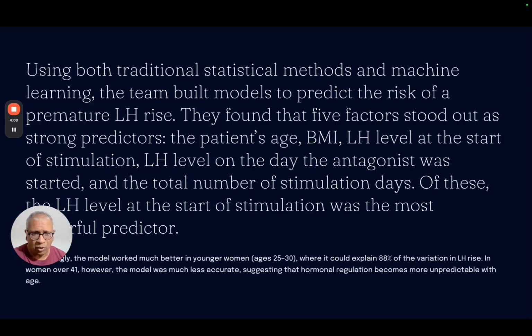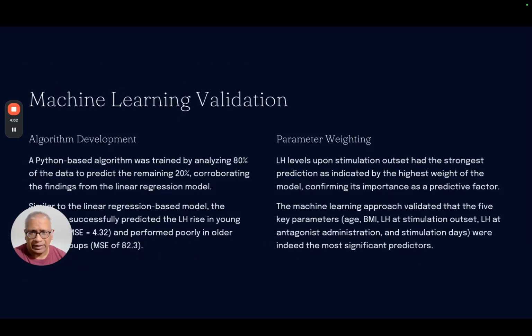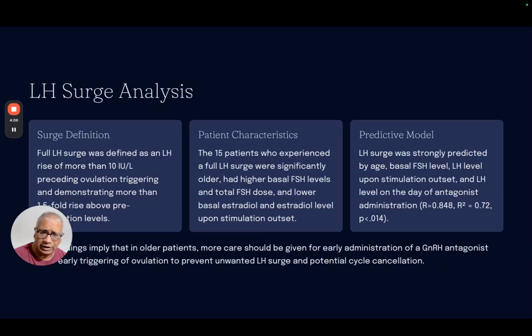So this was based on machine-based learning, and that's the reason why it is a different way of seeing how the LH surge would work out. A full LH surge is defined as an LH rise of more than 10 international units per liter preceding ovulation triggering, demonstrating more than a 1.45-fold increase.